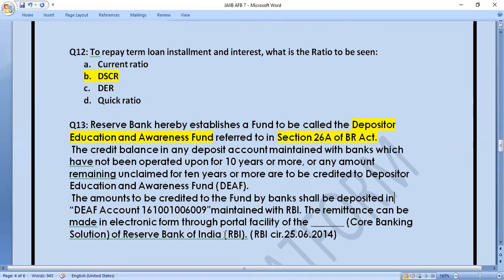The remittance can be made in electronic form through the portal facility of dash core banking solution of Reserve Bank of India. So here you have to tell what the name of the core banking solution of Reserve Bank of India is, and that is E-Kuber. Okay, E-Kuber. E-Kuber is the core banking solution of Reserve Bank of India. Like we are issuing the sovereign gold bonds, in sovereign gold bonds we process the data to E-Kuber only. Okay, let's move to the next question.